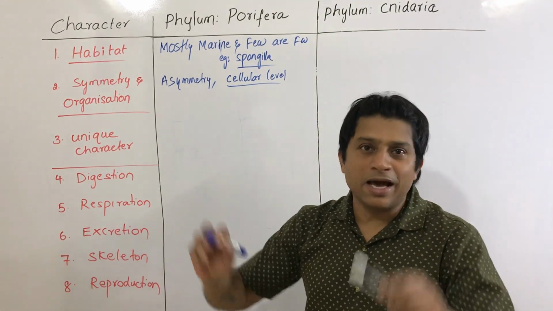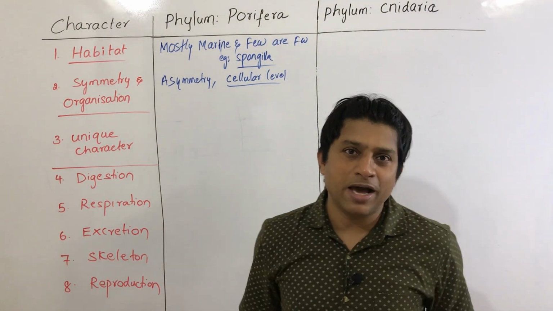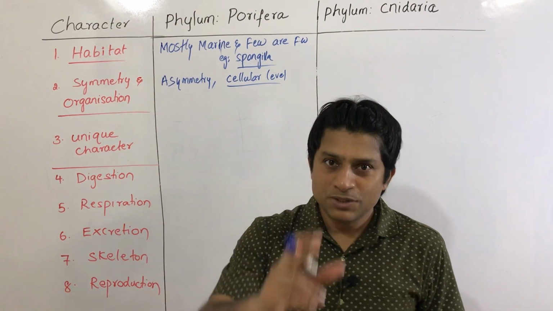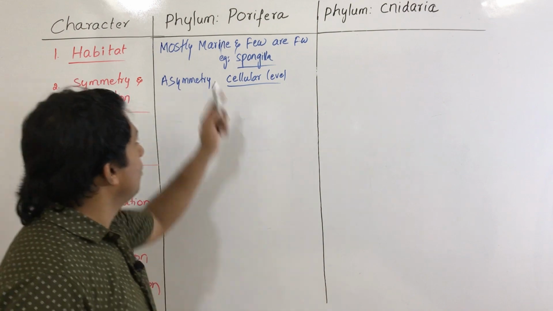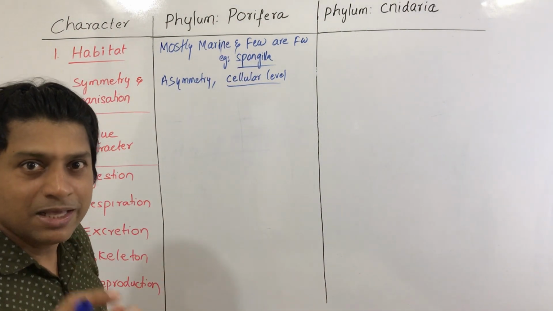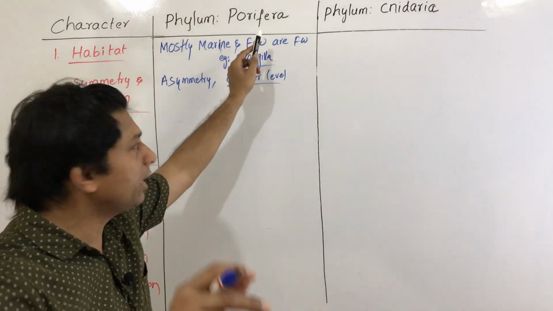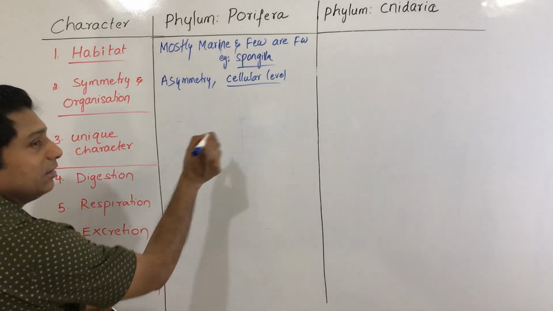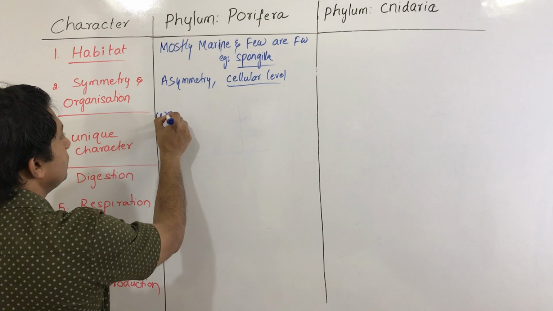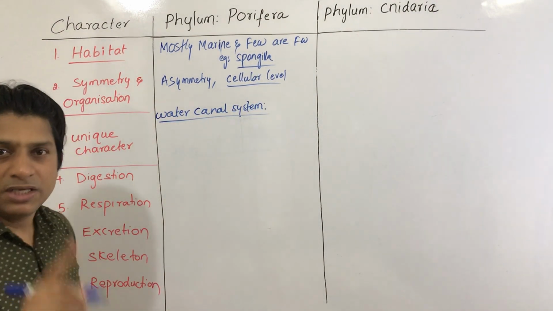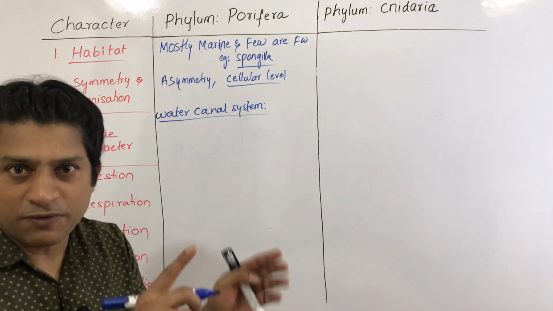Next, unique character. Every phylum has got some unique characters. With that unique character, you have to remember the particular phylum. First, sponges. As I said, poriferans are also called sponges. They are called pore bearing. Porifera means presence of pores on the body. So the unique character for all these is water canal system. Water canal system is the unique character of all these phylum members.